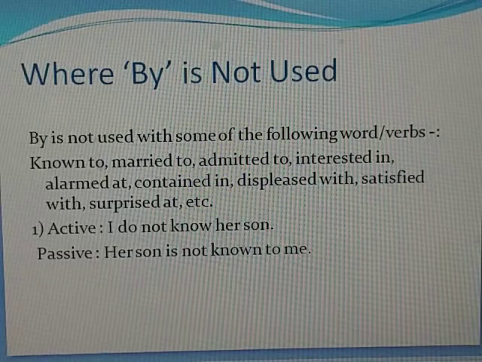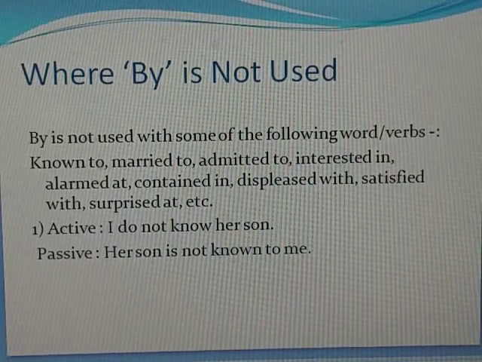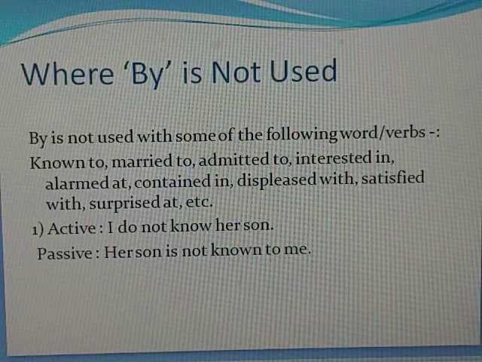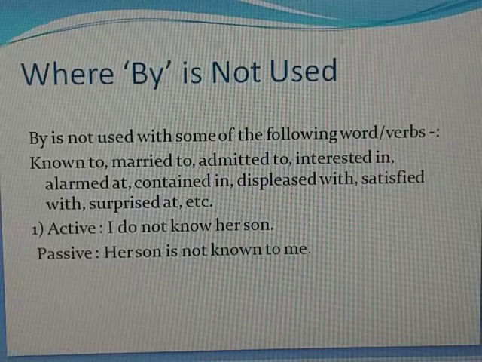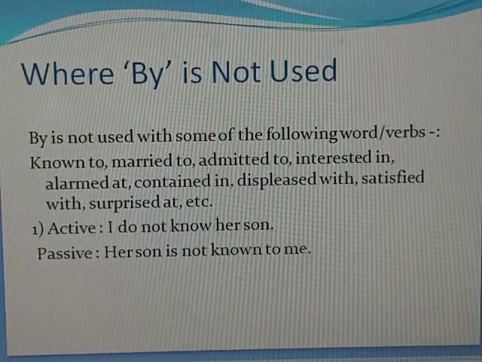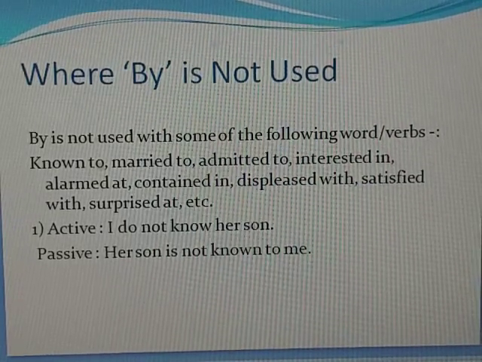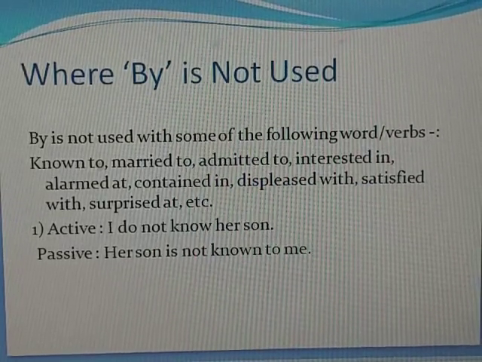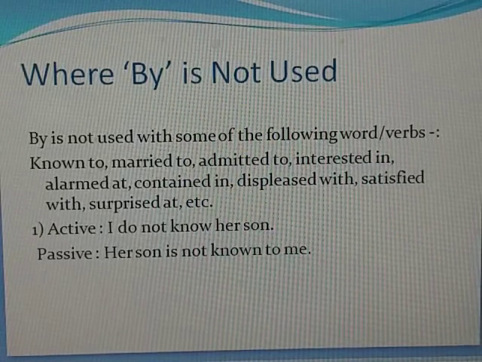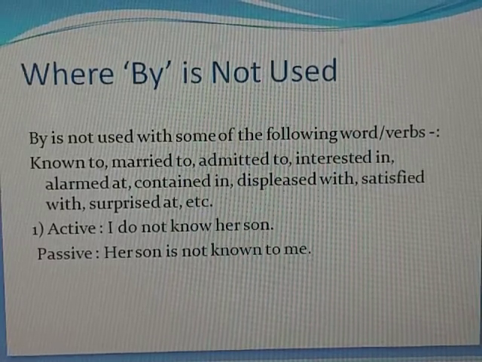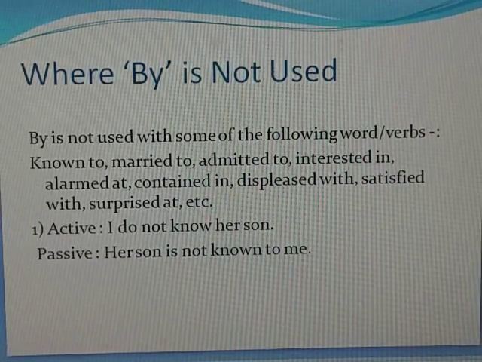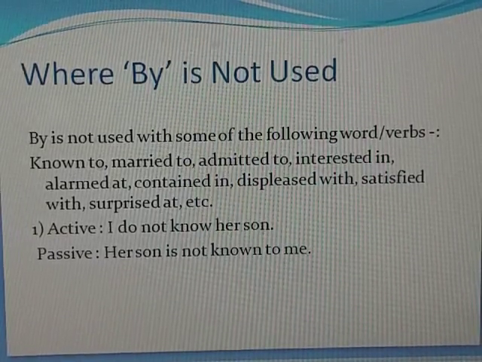I do not know her son. So we won't say her son is not known by me. Instead of this, we will say her son is not known to me. Means there are certain verbs which take fixed prepositions. This I will be telling you in my next videos, which kind of verbs have fixed prepositions. Number of verbs are there. So in my next video I can tell you about that. But for the time being, you can understand there are certain verbs which don't take by, they just have some preposition before them.